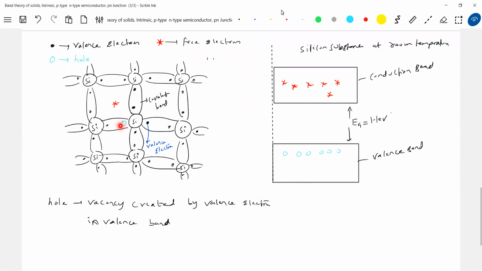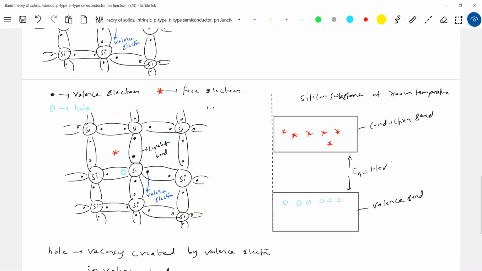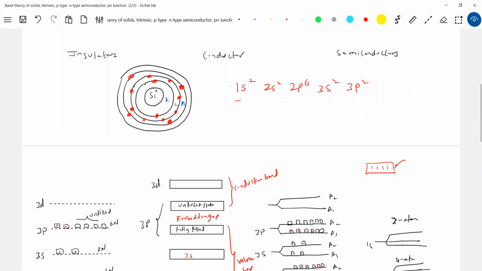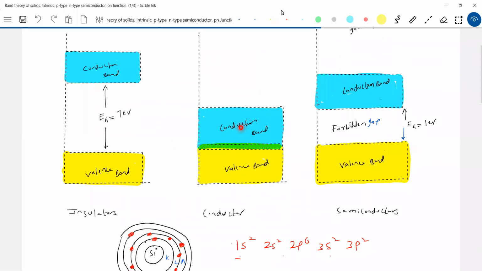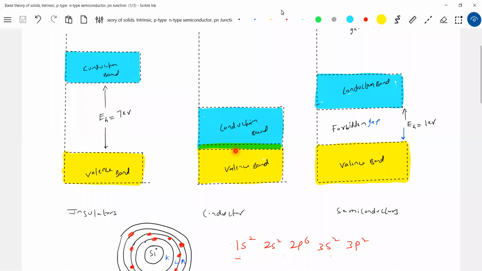But sir, you never discussed this in the current electricity chapter. What actually happens is for conductors. We know that at room temperature, electrons will jump from the valence band to the conduction band. Why not holes? You see that it has overlap. For conductors, the valence band and conduction band overlap. So the holes that are formed are immediately filled up by the next electron. Suppose an electron jumps from here and a hole is created. This other electron, when it is moving, comes and fills it up. So the probability of finding a hole in conductors is 0.